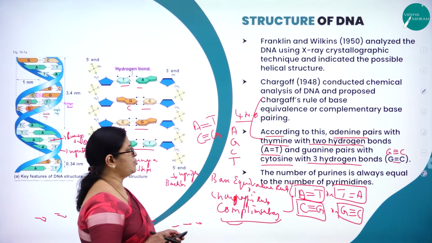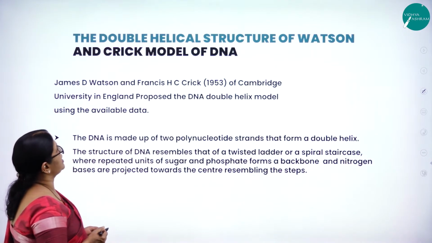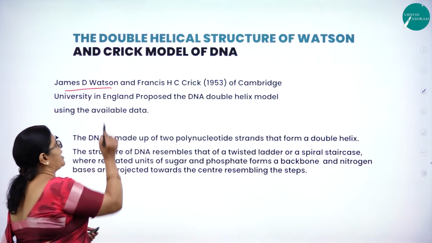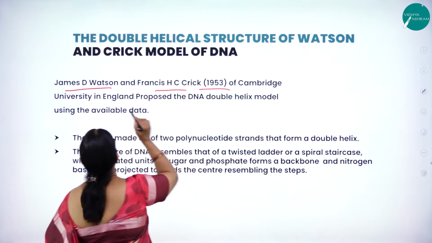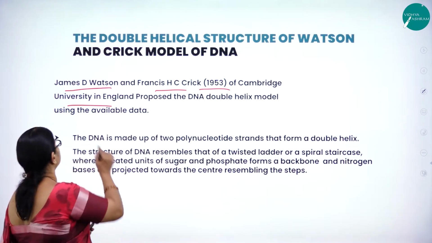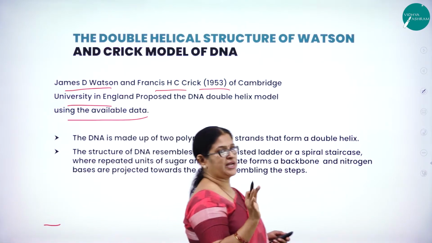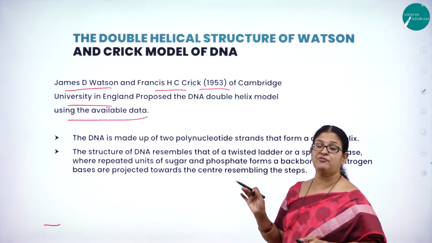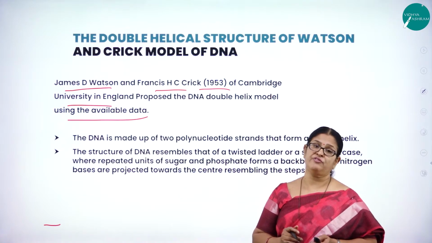Moving on to the double helical structure of the Watson and Crick model of DNA, as I have already shown you. James D. Watson and Francis H.C. Crick in 1953 of Cambridge University in England proposed the DNA double helix model using the available data. These were the 2 scientists who were awarded the Nobel Prize for this wonderful contribution of proposing a double helical model of DNA.